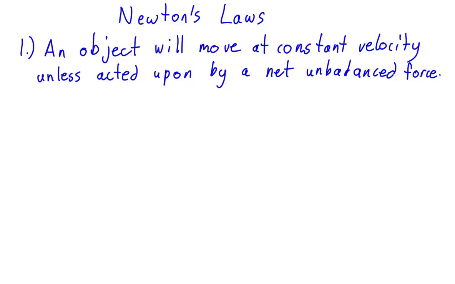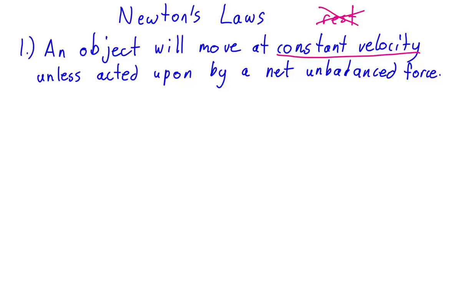Now, the most common mistake that I see with this is that people assume it is not a constant velocity that the object will move at. Instead, they assume that the object will remain at rest unless acted upon by an unbalanced force. So if there's no force, there's no movement. This is wrong. But I'm letting you know, that's the most common mistake that I see people make.